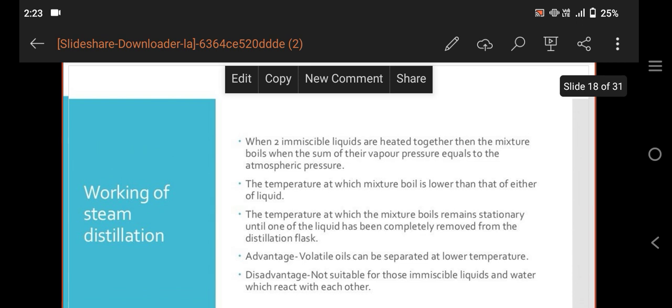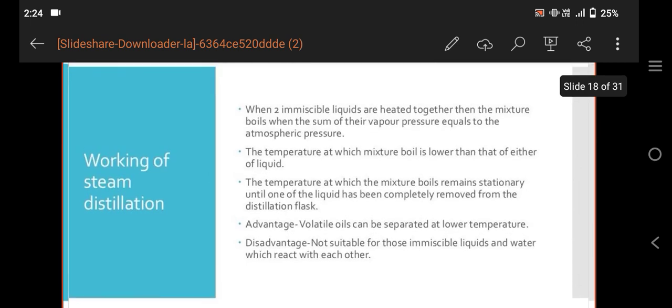The temperature at which the mixture boils remains stationary until one of the liquids has been completely removed from the distillation flask. Advantage: volatile oils can be separated at a lower temperature.